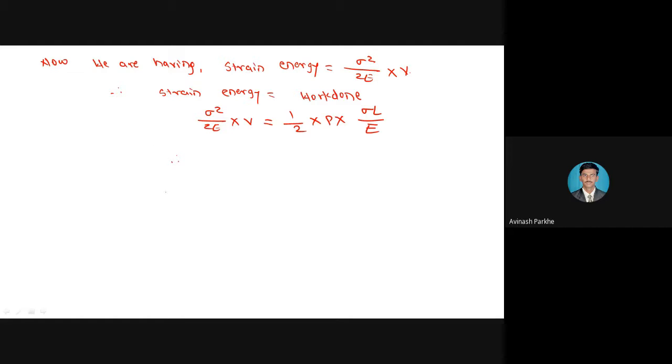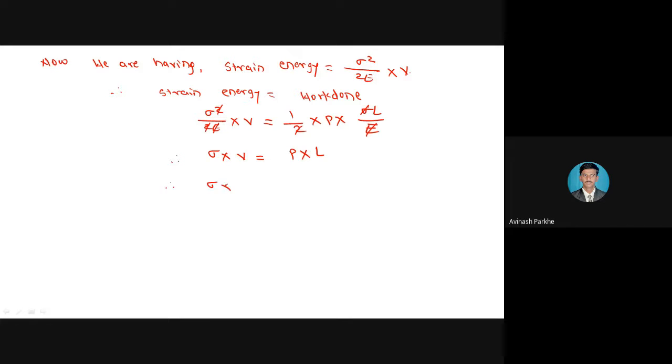here, on the left hand side and right hand side, at the left hand side sigma square is present, at the right hand side only one sigma is there. Therefore, from both sides one sigma will get cancelled. Similarly, at the left side, this 2E, 2 into E, is present. Similarly, at the right side, 2 and E remain present. Therefore, the remaining terms from the left side, sigma square is there, only one sigma is cancelled. Therefore, sigma into V is equal to, this 2 is already cancelled, E cancels, sigma is cancelled, the only term remaining is P into L.